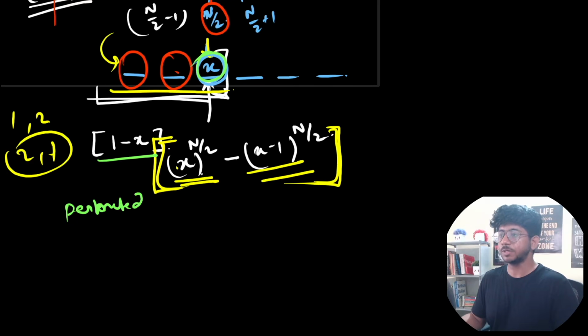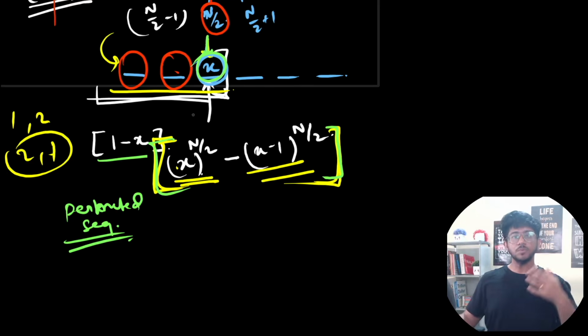Permuted sequences. So this is what will give that. Okay, now when this particular value ends at x, this is one of the endpoints of the median, right?